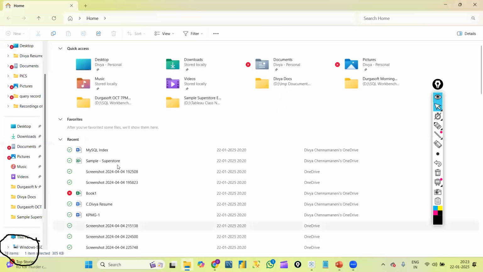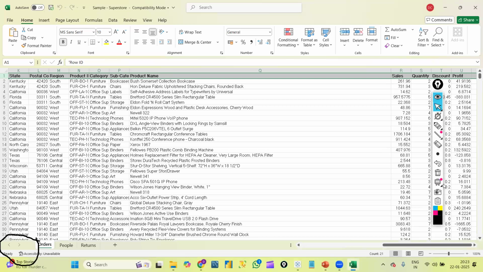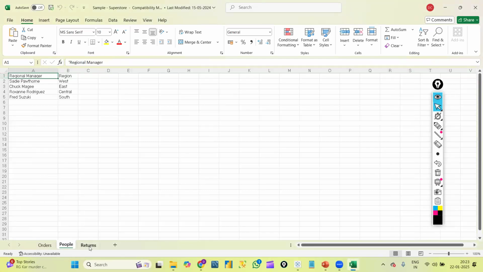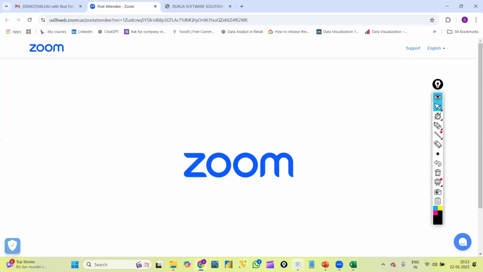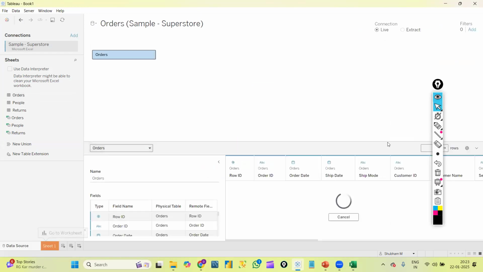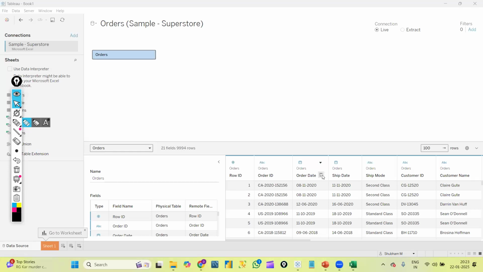Okay. So quickly I'll show this file in my laptop. Sample Superstore Excel file I'm opening. You can see here I'm having three sheets: orders, people and returns. Orders, this many columns I'm having, and people sheet, returns sheet. So like this, three sheets I'm having. That is the reason it is showing me like this, three sheets. So suppose I wanted to work on orders, then simply I'll just drag these orders and keep it here, then I'll get my data, right? We discussed this thing yesterday. Let me just quickly revise those things so that newly attended students will be able to understand.